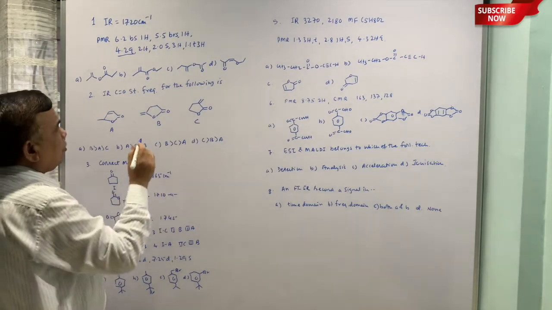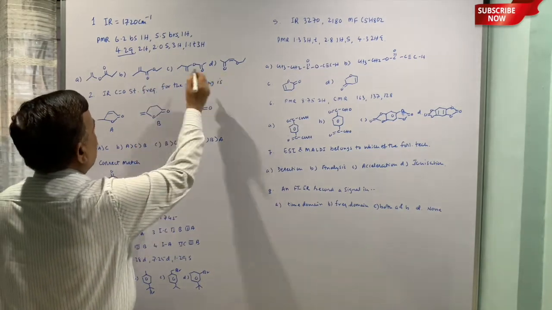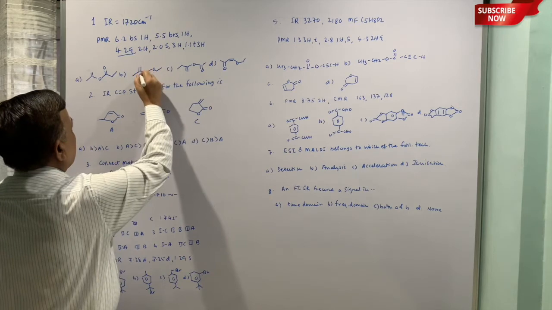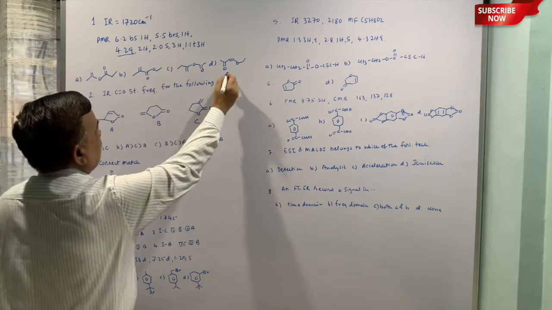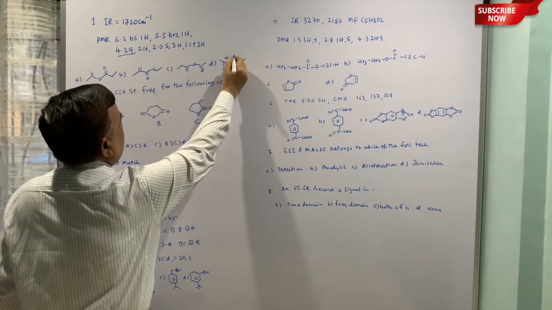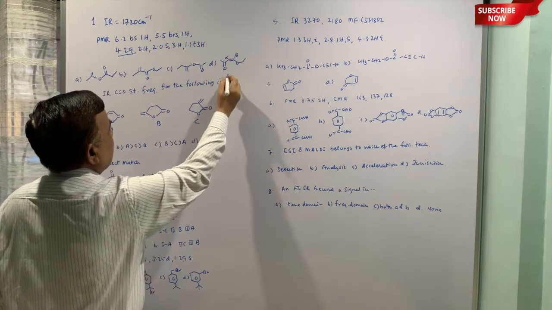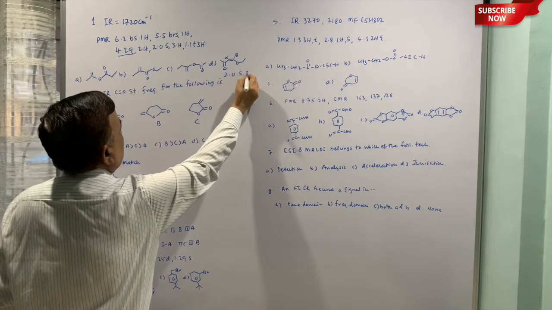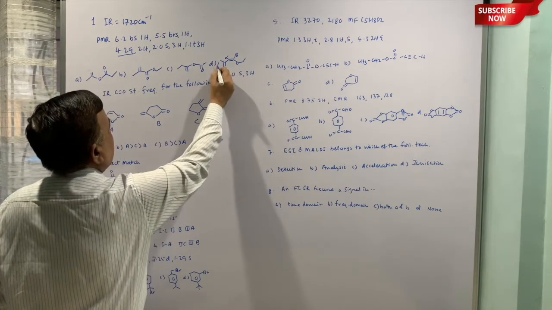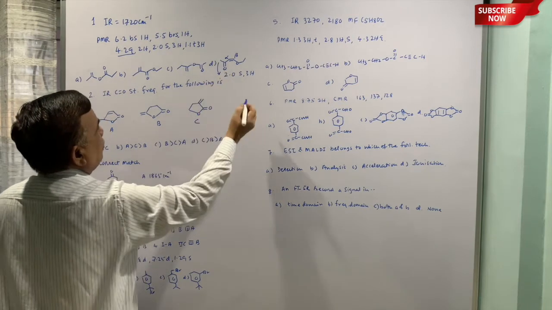Out of these two, the alpha and beta positions will both be similar, but in this case the 2.1 singlet for 3 protons is given by this methyl group.